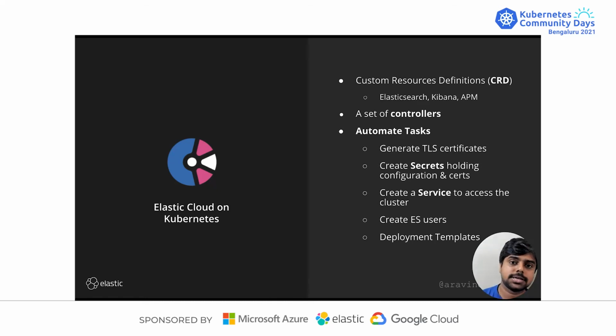It obviously has custom resource definitions which can deploy Elasticsearch, Kibana, APM, AppSearch, and multiple of these CRDs, and then a set of controllers. It also automates tasks like generating a TLS certificate, holding the secrets, and creating the Elastic user, etc. So that's how the Kubernetes operator for Elasticsearch works.